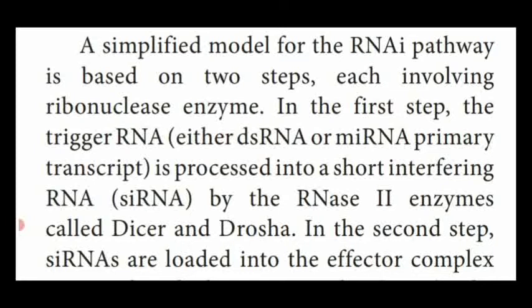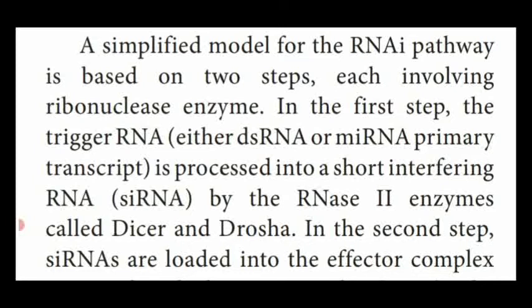A trigger RNA, that means either double-stranded RNA or miRNA primary transcript, is processed into short interfering RNA by the RNase enzymes called Dicer and Drosha. That means a trigger RNA is modified into very small fragments, that is short interfering RNA or siRNA.